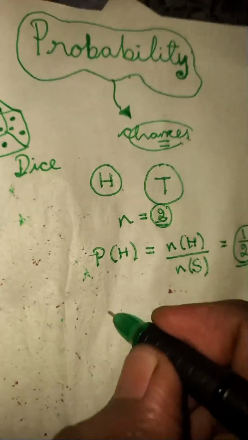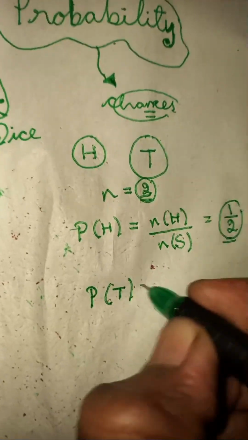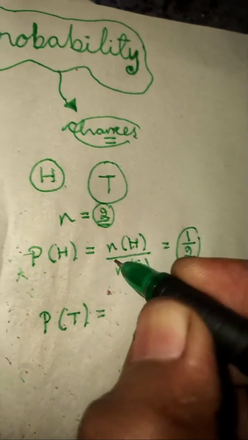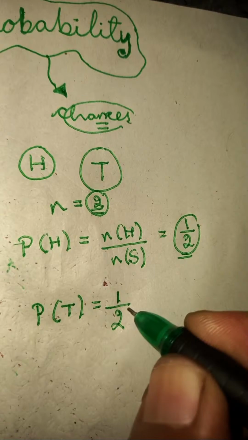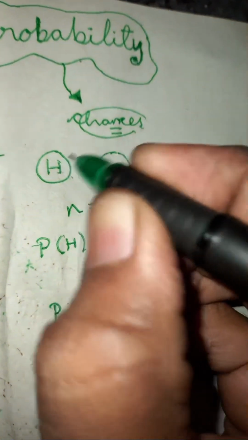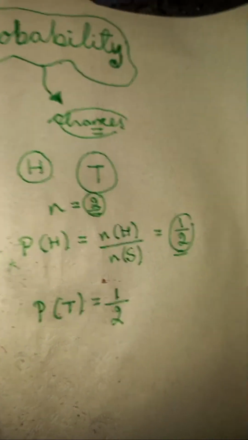Now again they ask the probability of getting tails. Here also it is the same thing: there is one chance of getting tail. There are totally two chances, it can be heads or tails. In the same way, you can do the exact same thing when you take a dice.